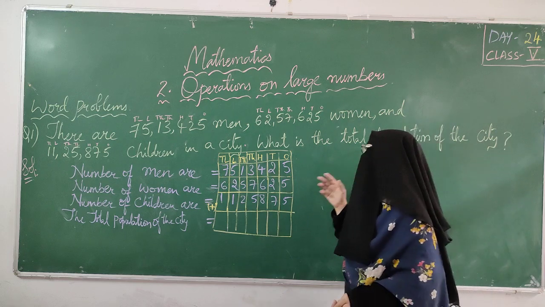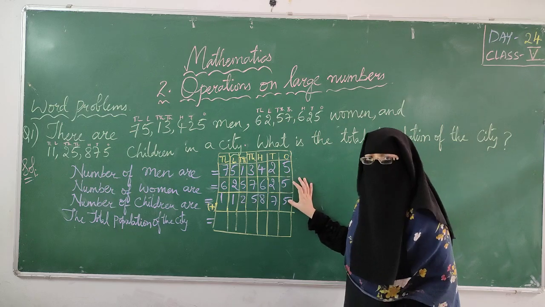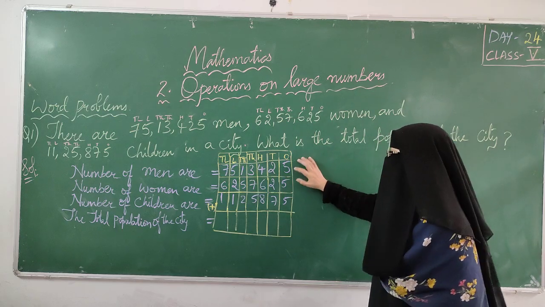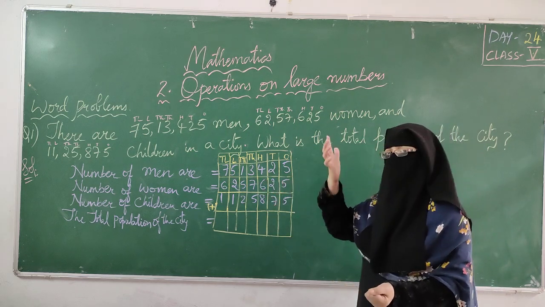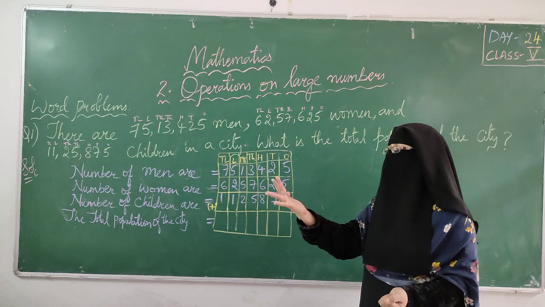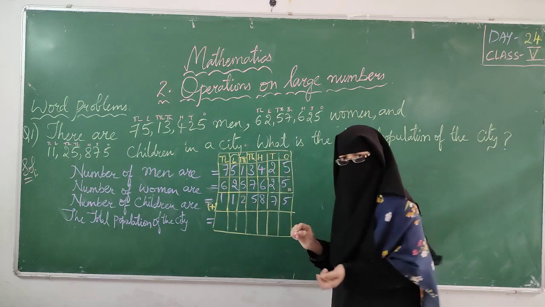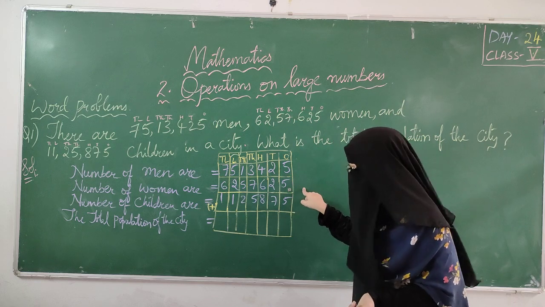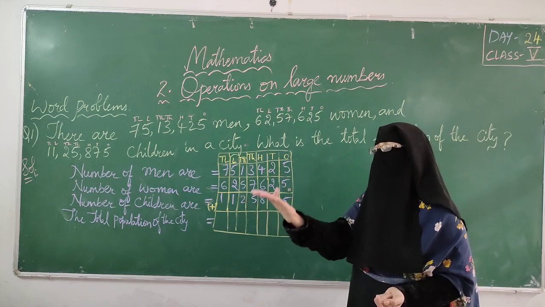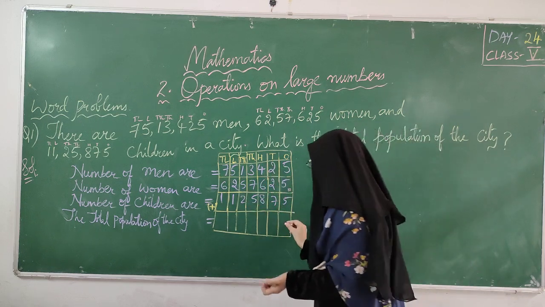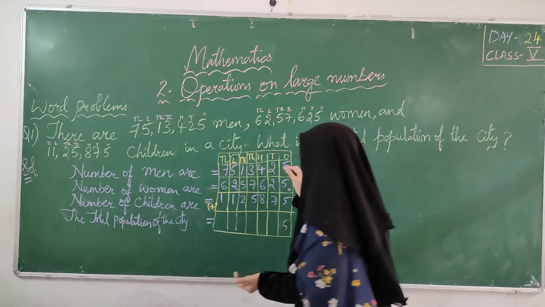You can do it in 2 different ways. You can add these 2, and after getting the answer, you can add this one also. 5 plus 5, how much? Open your 5 fingers. Keep 5 in your mind, open your 5 fingers. After 5: 6, 7, 8, 9, 10. We got 10. If you are unable to remember, write it small and afterwards erase it. Then add 10 plus 5. Keep 10 in your mind, 5 on fingers. After 10: 11, 12, 13, 14, 15. I got 15. So shall I write 15 here? No, it's wrong. We have to write only one digit, and we have to send the 10's position value to the carry, right?